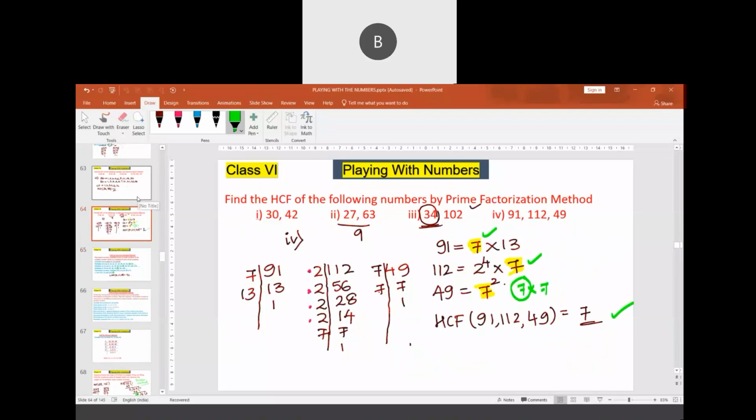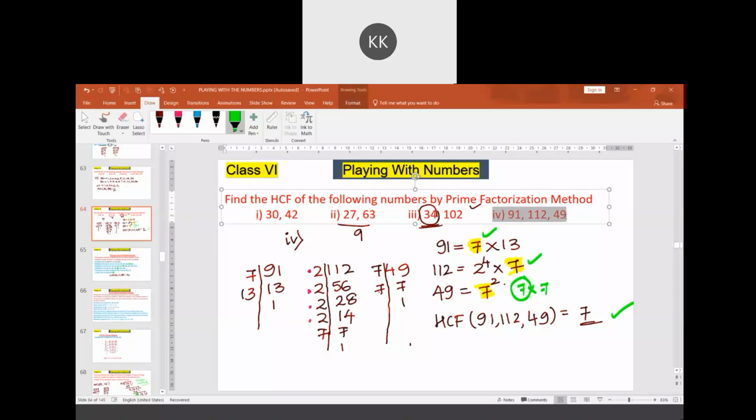Let me take the same question with 91, 112 and 49. Let us solve by the division method.